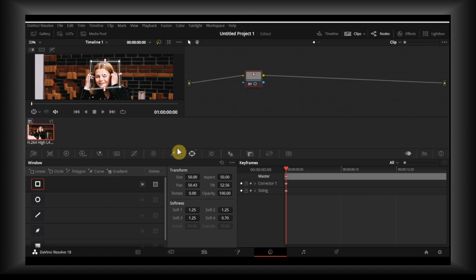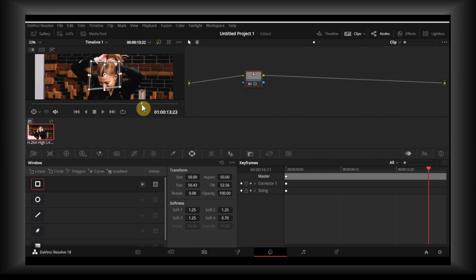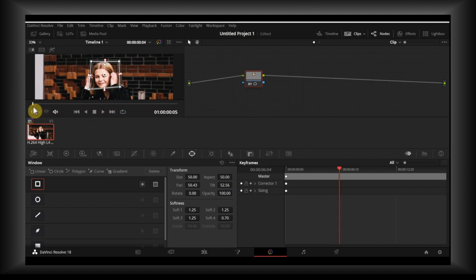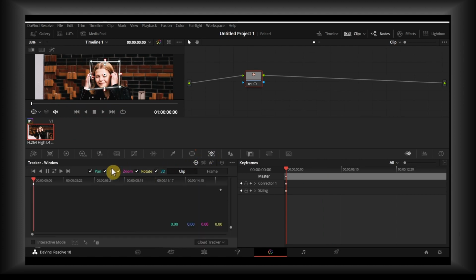But before doing that, we have to track the face, because she moves her face and is not stable. This linear is not following her face. So what you have to do is to click on tracker, and now click on track forward.